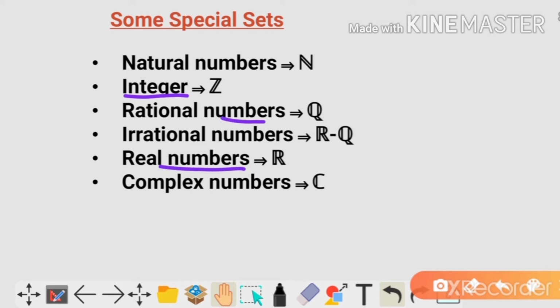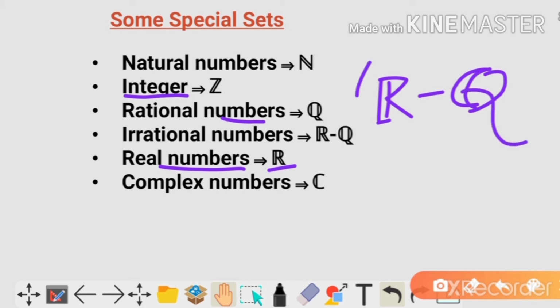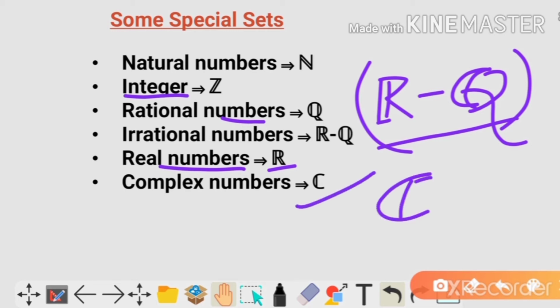Now, similarly, the set of integers is Z, the set of rational numbers is Q, the set of real numbers is R. The set of real numbers is actually the set of rational and irrational numbers. When we eliminate the rational numbers from the real number set, the remaining will be the irrational. So the irrational set is denoted by R minus Q, and the set of complex numbers is denoted by C, a bold C. Okay.